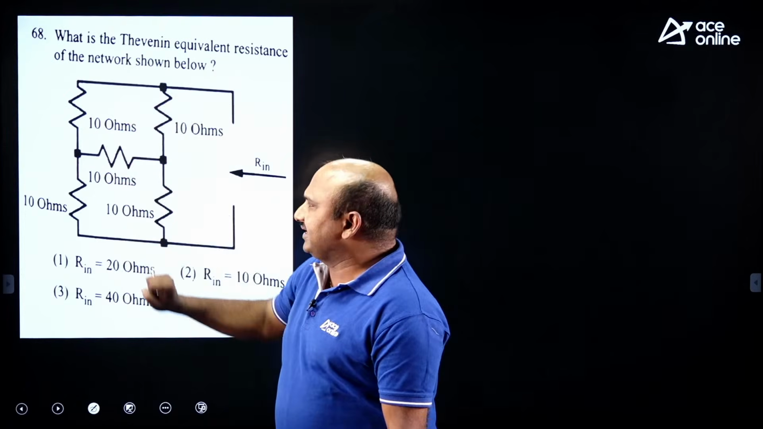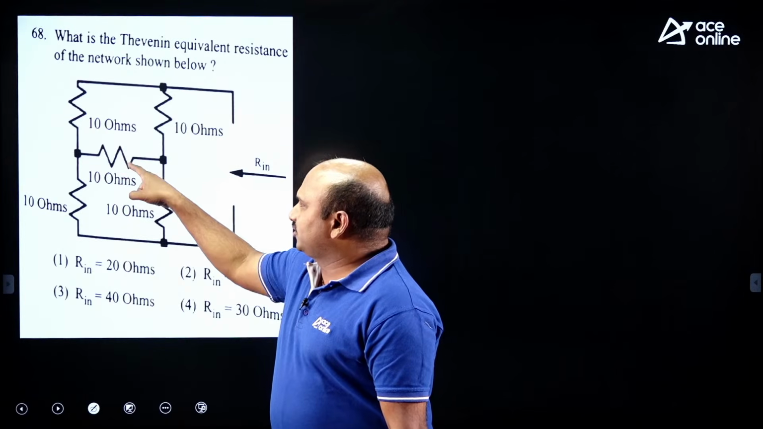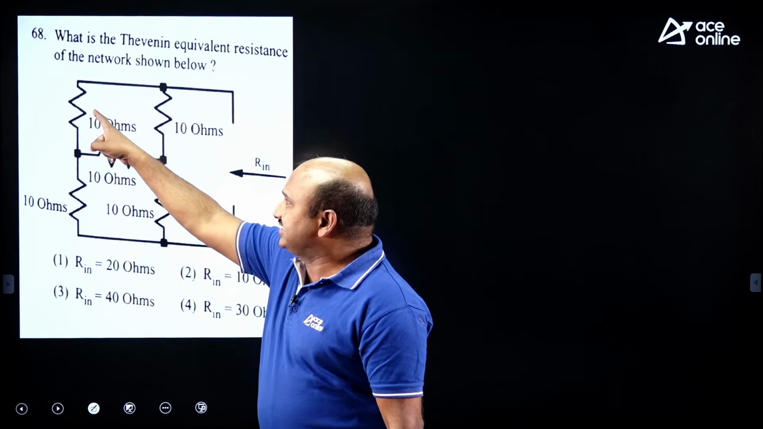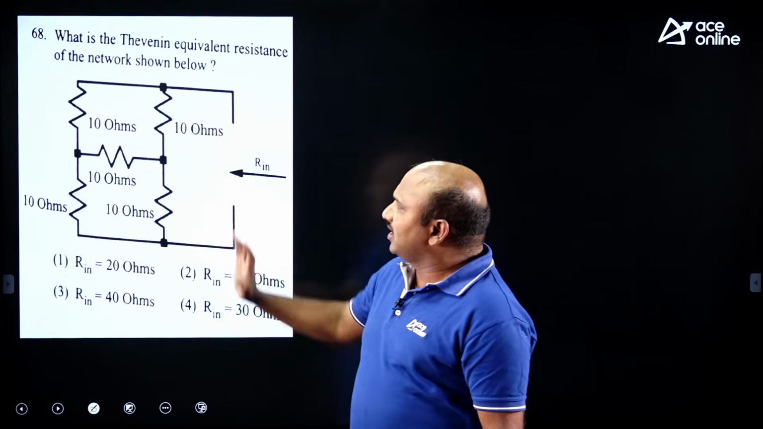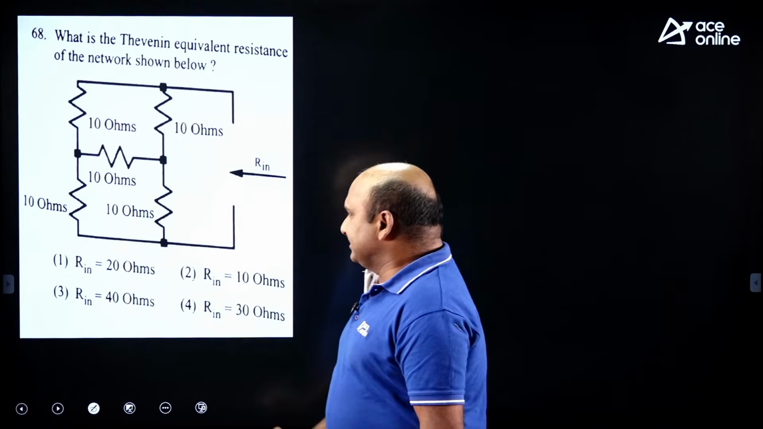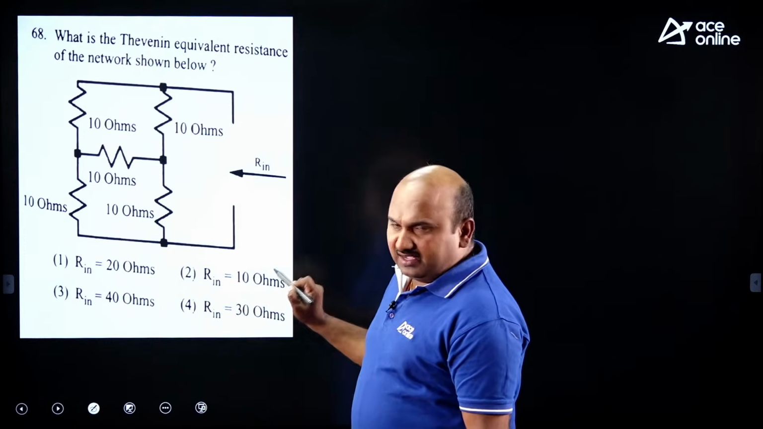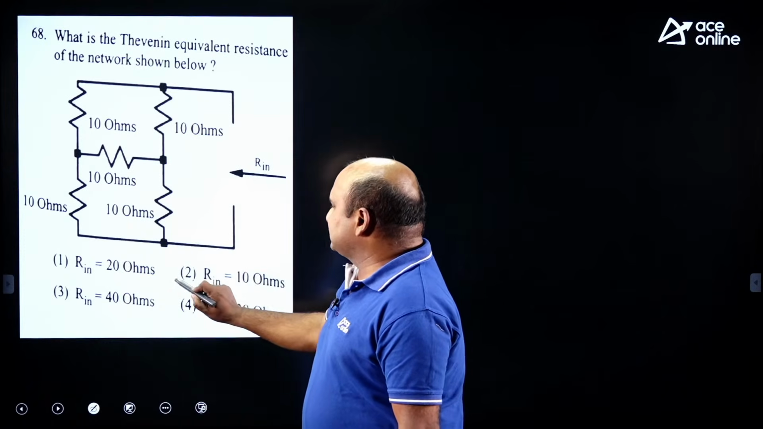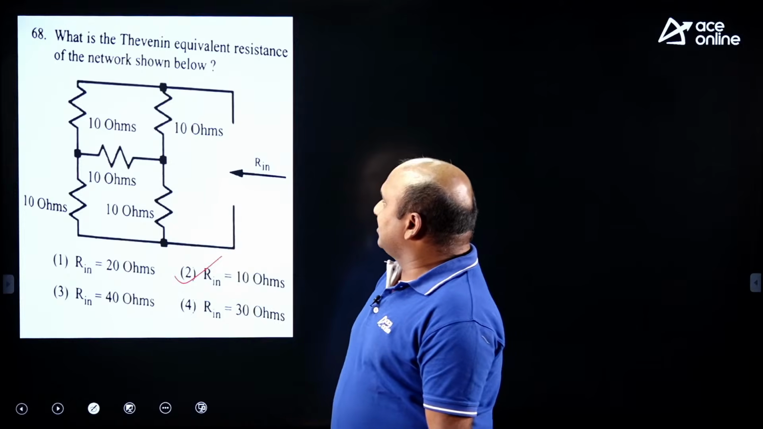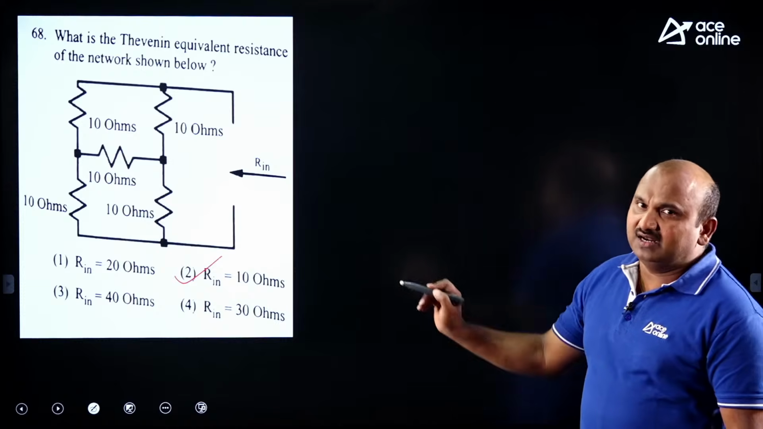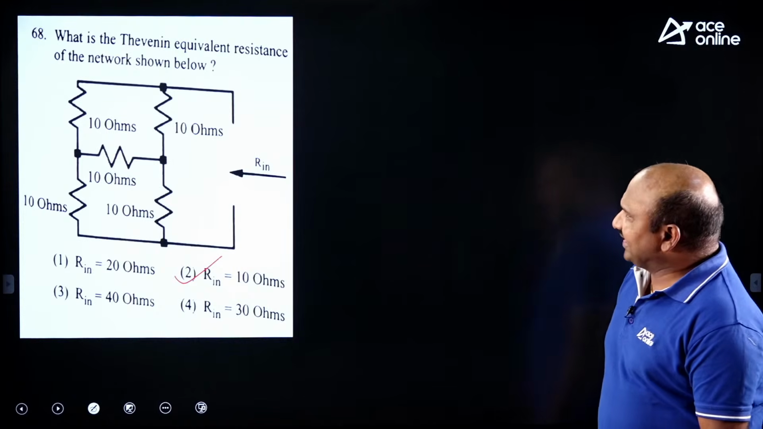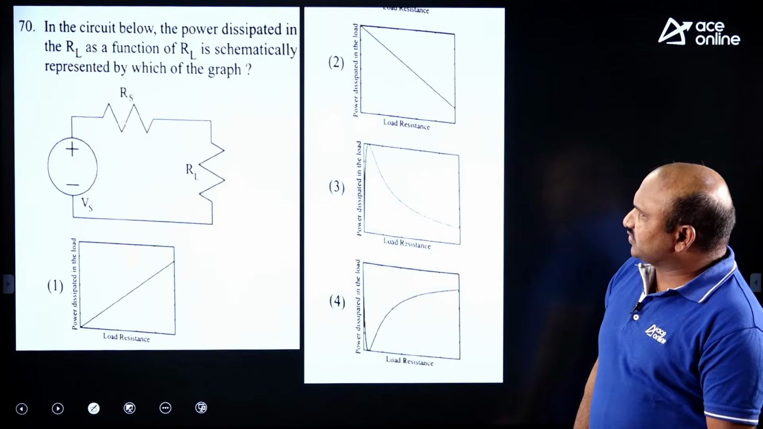Since the galvanometer reads current, by making the current 0 means open circuit, under that instant I can say 10 and 10 are in series, 10 and 10 are in series, both are in parallel. Finally, the answer you are getting is R in, or R Thevenin, is equal to 10 ohms. It's very simple. Here, bridge balanced condition, you have to take it. Now let me consider the next question, right?